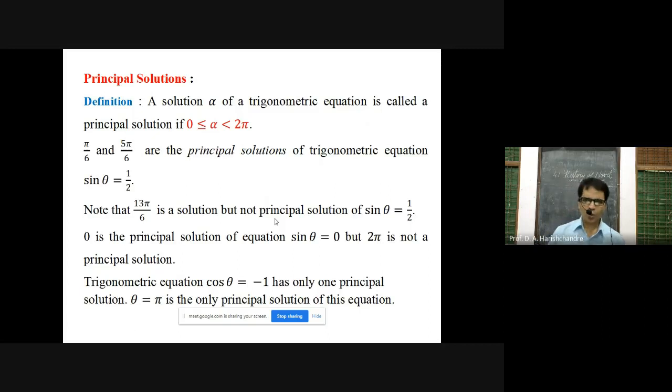We know how to obtain the solution, but the question is that among those solutions, which one is called the principal solution?